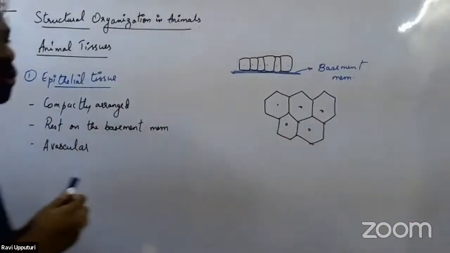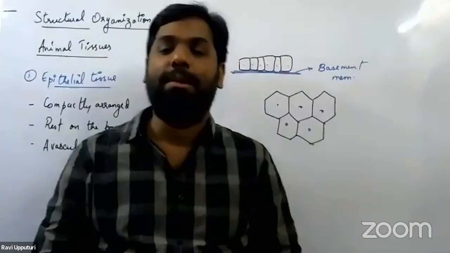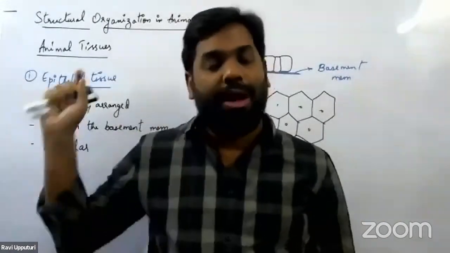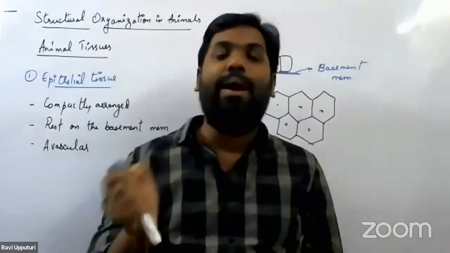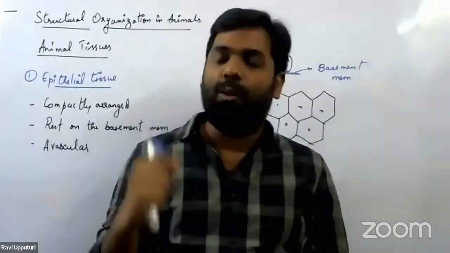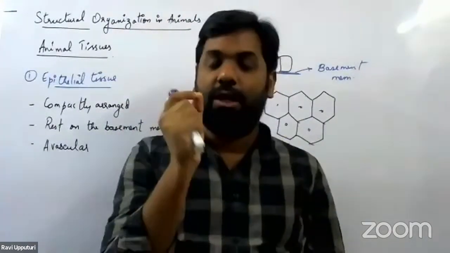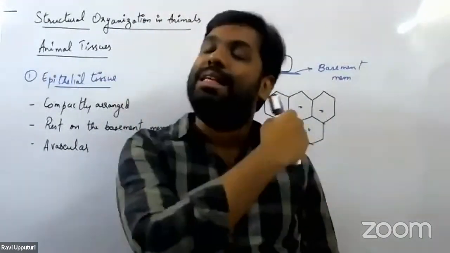All epithelial tissues are said to be avascular. Now, what do we mean by avascular? There are no blood vessels. So epithelial tissues are not provided with blood vessels. Now, again, a question might arise: if they do not possess blood vessels, how are these cells surviving?